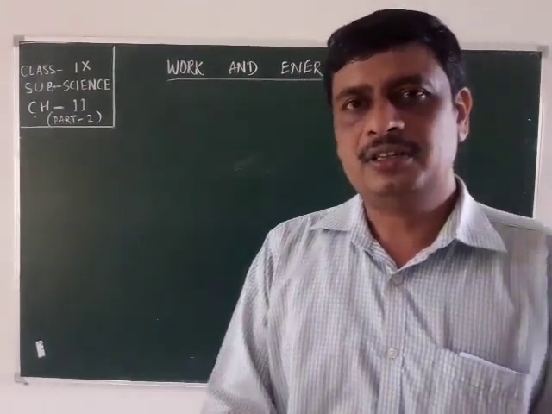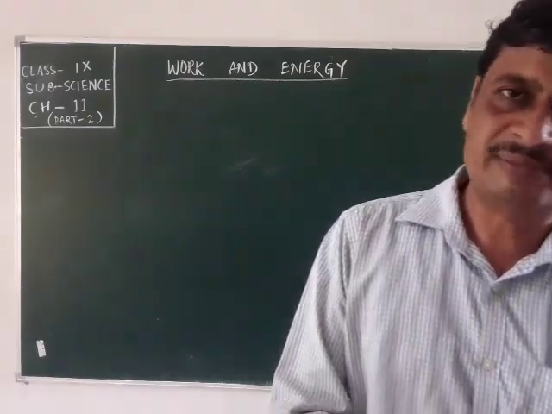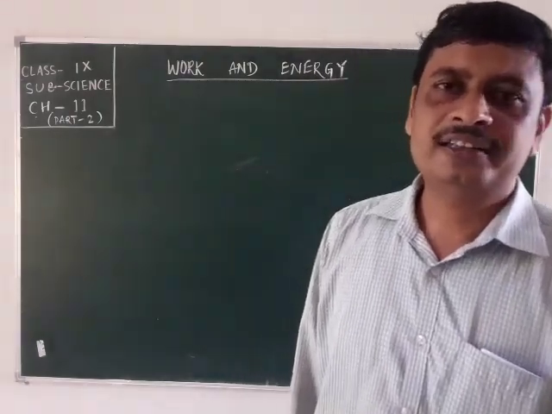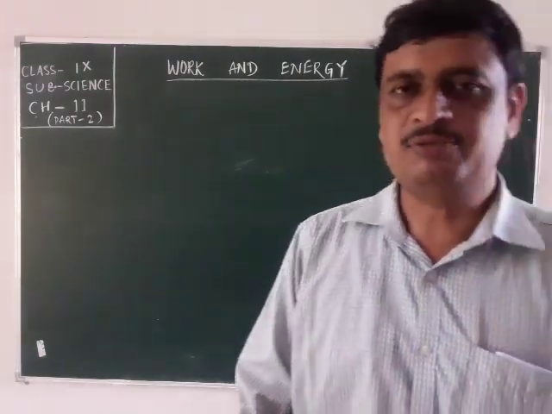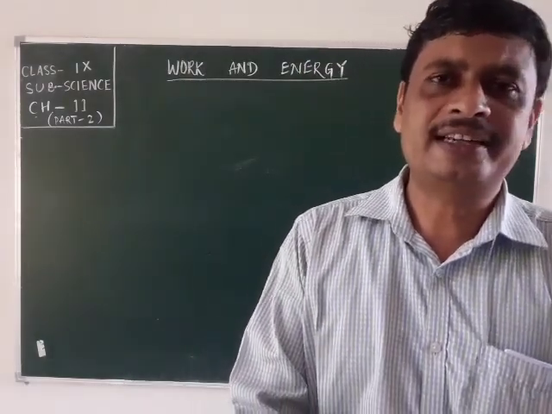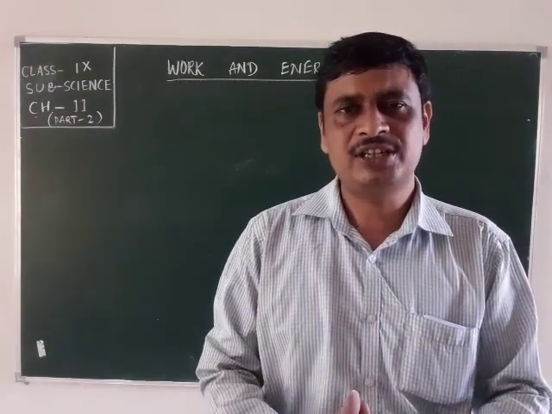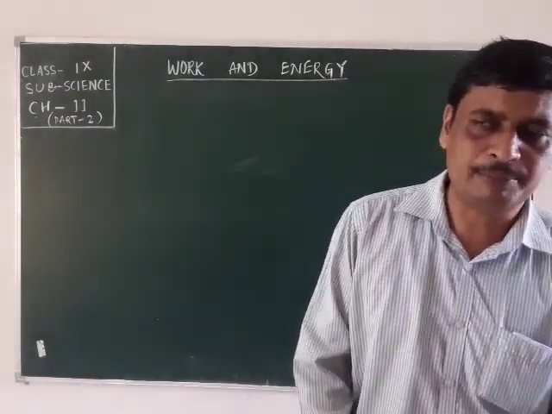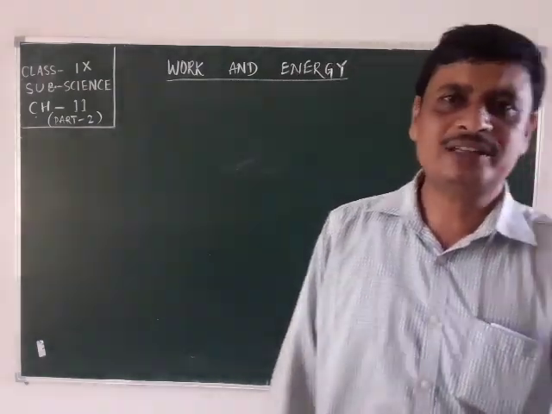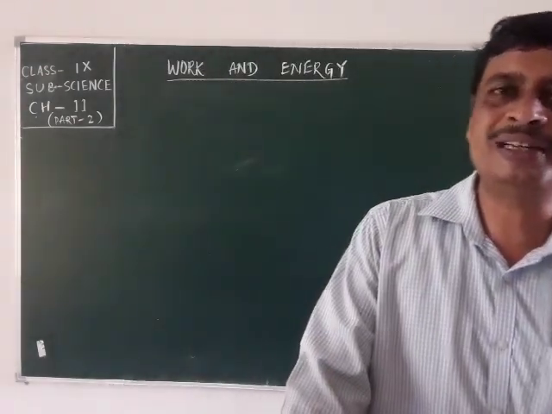different types of work: in which condition we get maximum work, in which condition we get no work, and the condition for negative work. That is when the direction of force and direction of displacement both are the same. That means force is applied in a direction and the body is displaced in the same direction. In that case, we get maximum work, and the inclination between the direction of force and direction of displacement is 0.